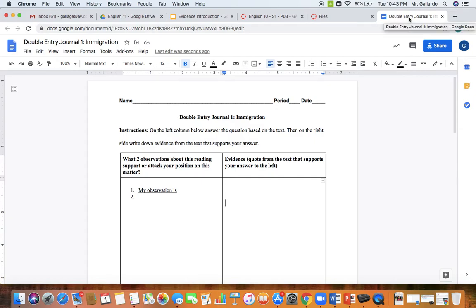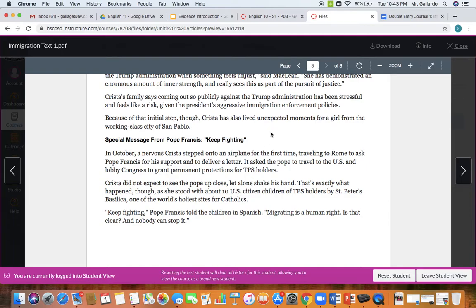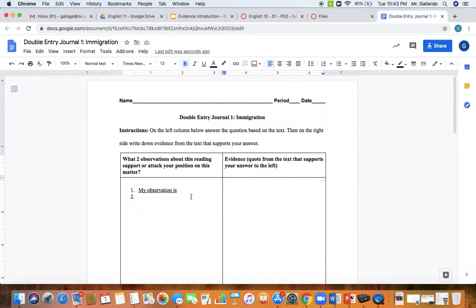Open this document, go to your reading, read this, then go back here, write two observations that attack or support your position, and then one quote that supports what you have over here on this side, so you can begin to gather information for your final project. So that's it, and you can now go ahead and start working.